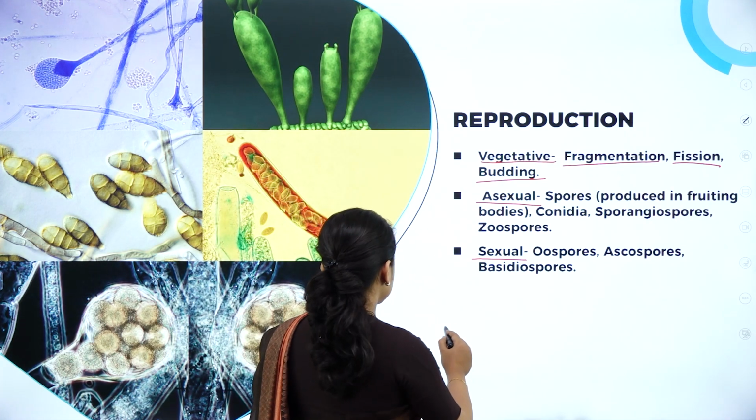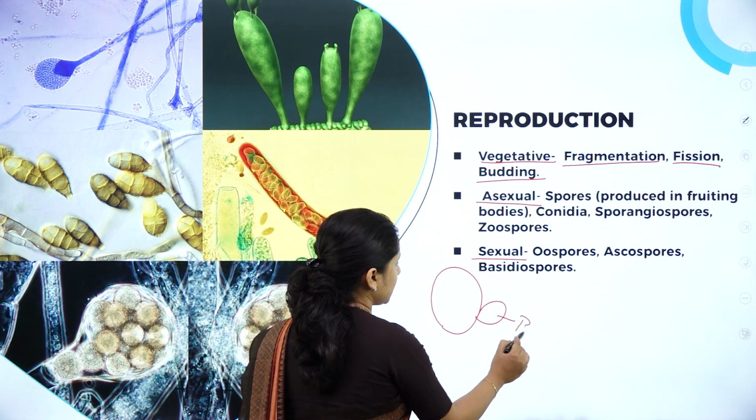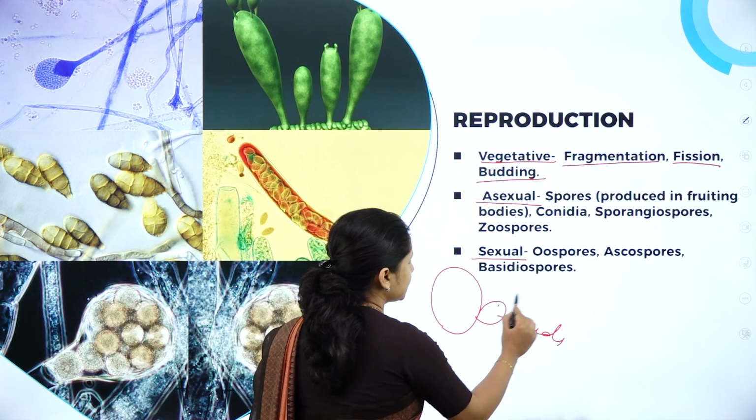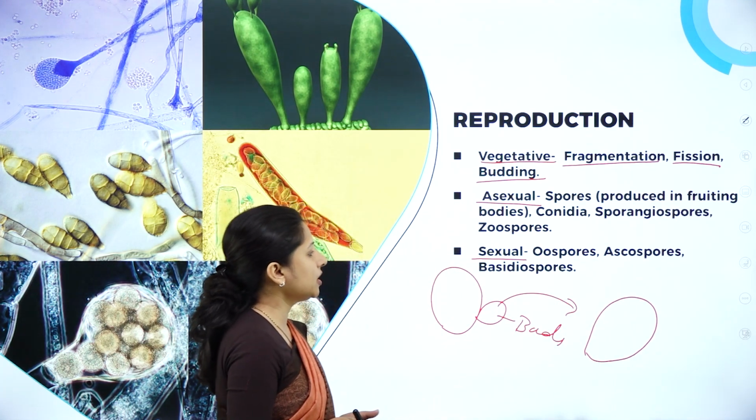So, that is fission. Budding, the best example is yeast. Yeast, what they do is they produce buds. So, if this is the yeast, they produce small buds. These are the buds. These buds just separate and grow into a new organism. So, that is nothing but budding.